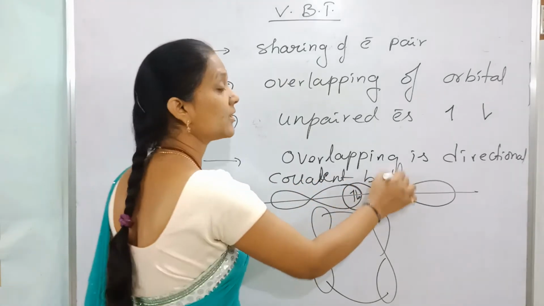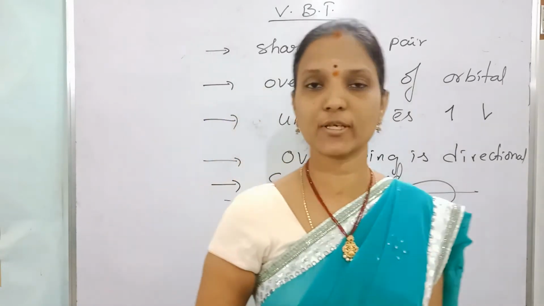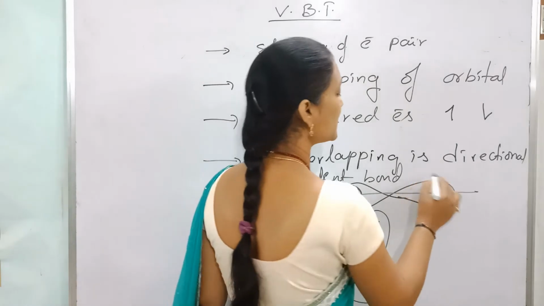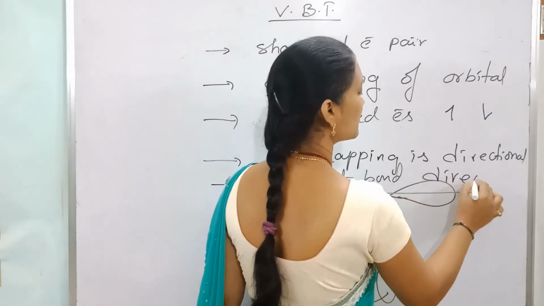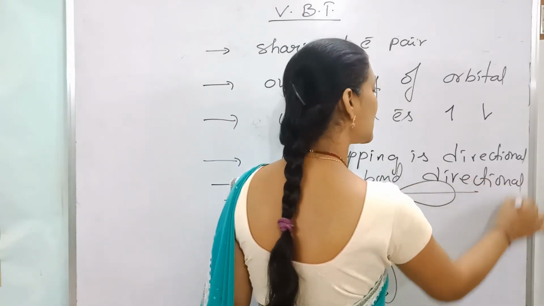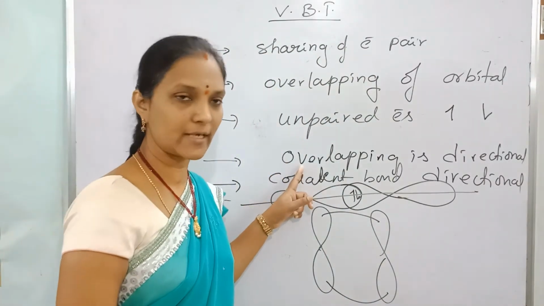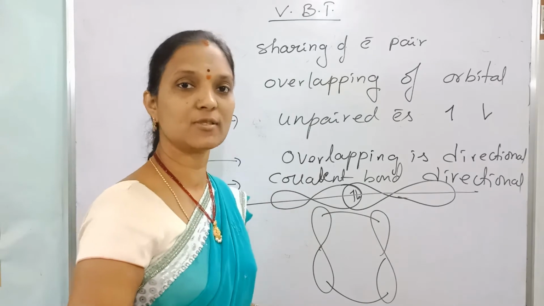Covalent bond is directional. Ionic bonds are non-directional. Ionic bonds are electrostatic attractions, non-directional. But covalent bonds are directional. This statement is given by valency bond theory only. So overlapping is directional. That's why the formed covalent bonds are also directional.